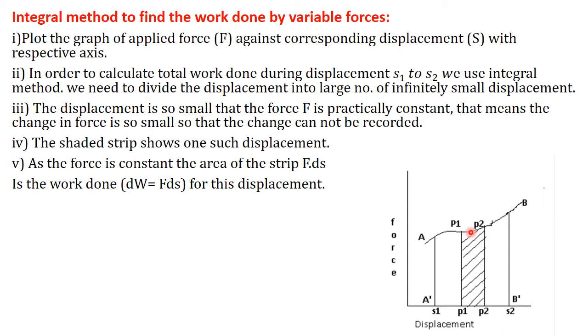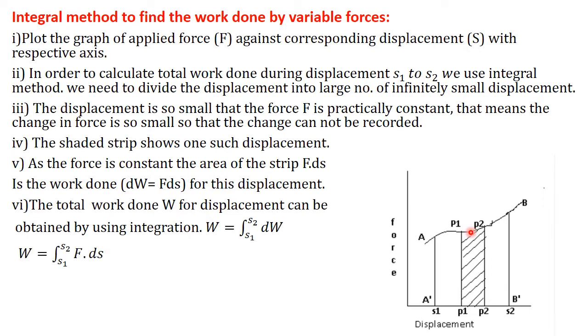Because during this small displacement ds, the work done is also considered small, so we write it as dW. Now let us consider the total area between S1 and S2 split into such infinitesimally small displacements ds. For one such small displacement ds, we have calculated the work done, which is dW equal to F into ds.